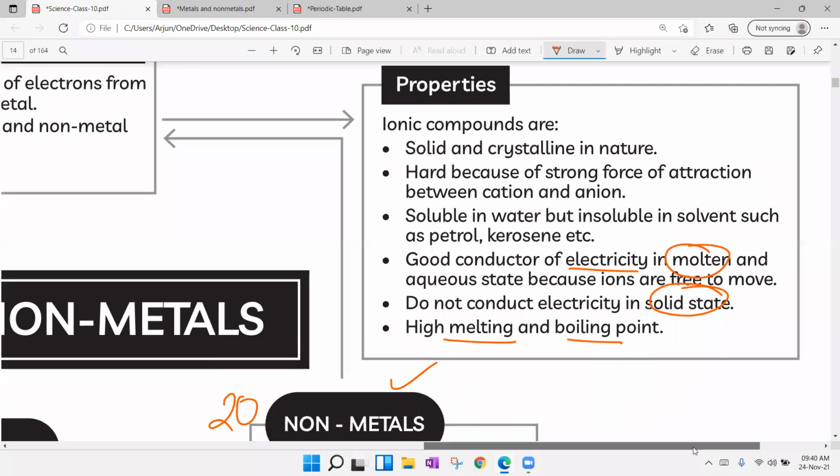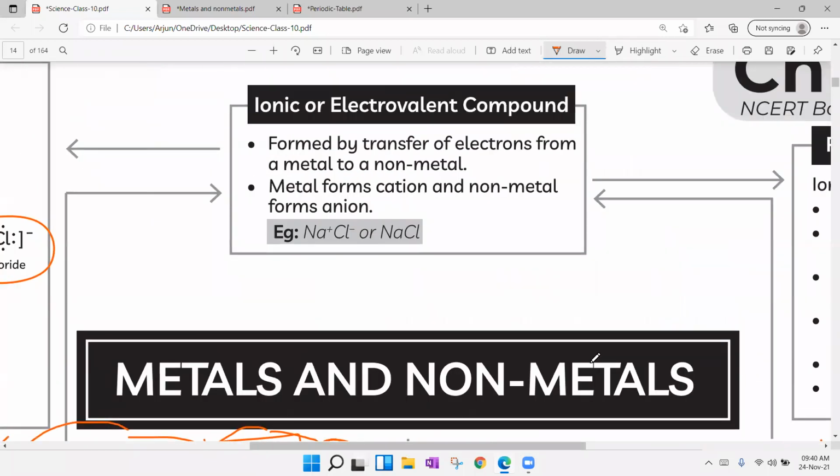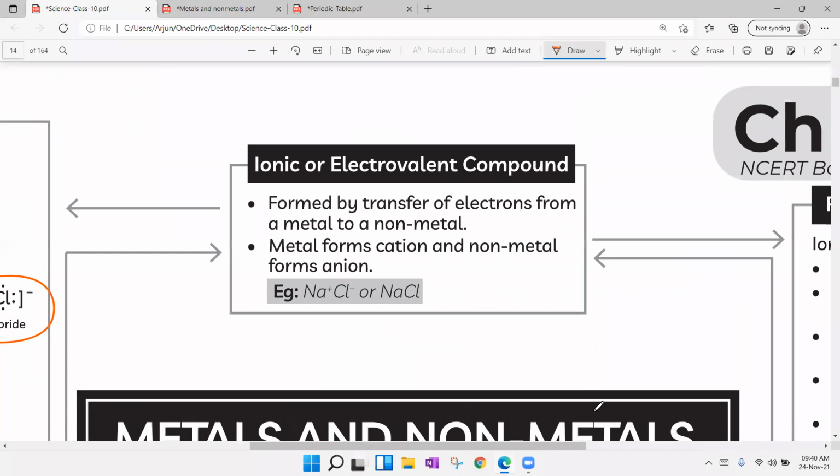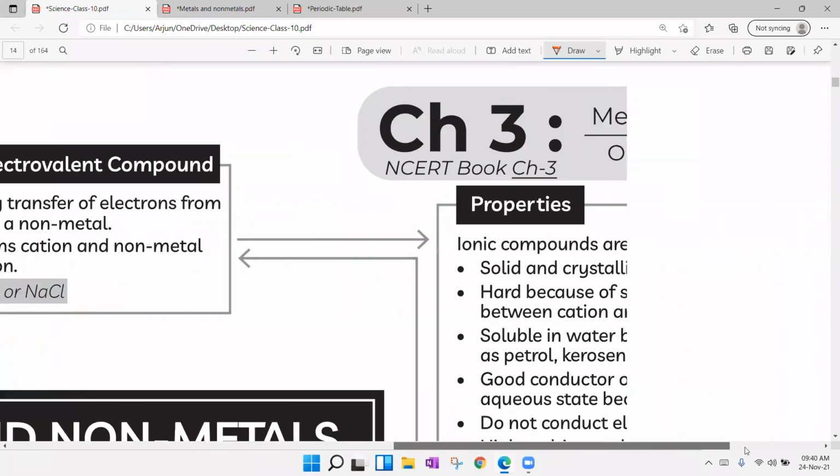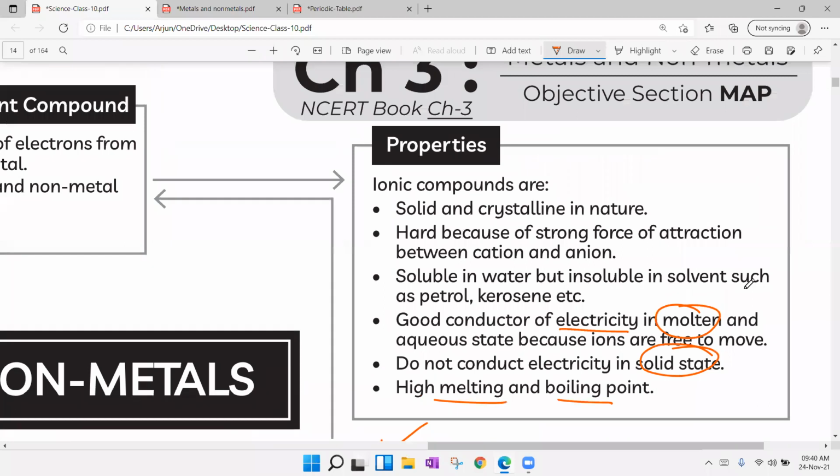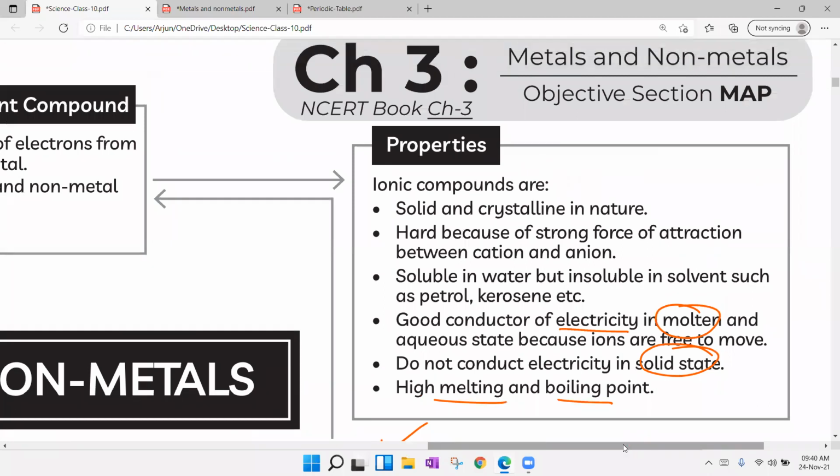That's it about chapter 3. You can take a screenshot of this ionic or covalent compound summary. You can take a screenshot of these properties of ionic compounds. We are going to discuss light in our next lecture.